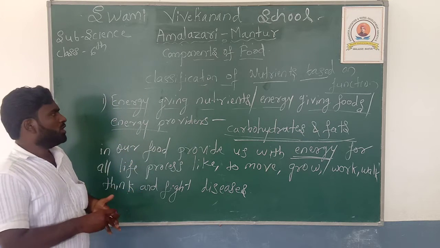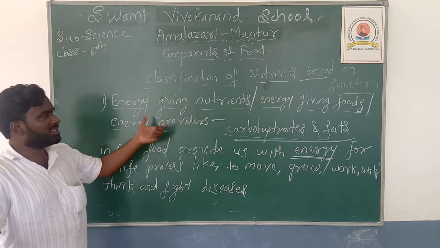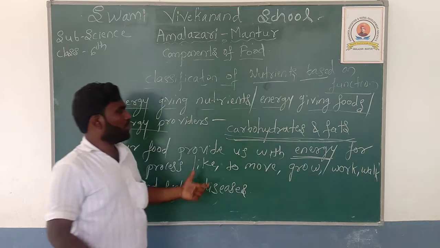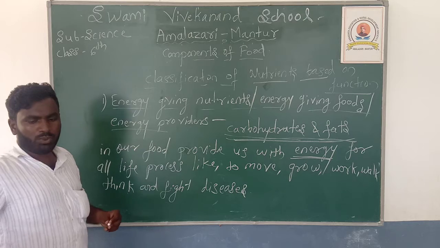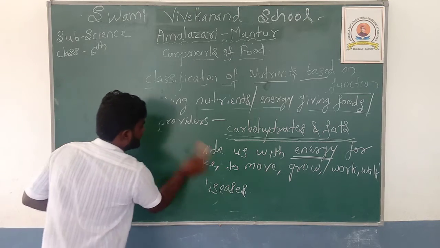If someone asks you for an example of energy giving nutrients, you write carbohydrates and fats. Next we move to the next classification. The second one is what?